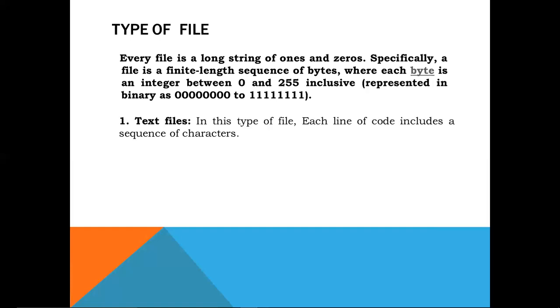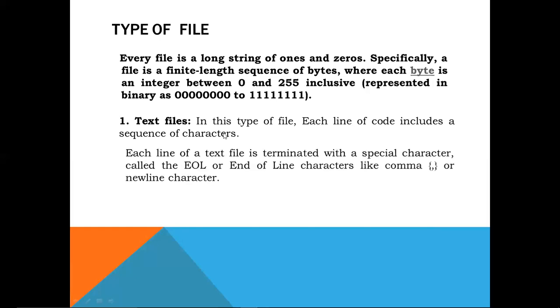So the first type is the text file. In the text file, each line includes a sequence of characters. Mind it, each line includes the sequence of characters. It means that whatever we write inside the file will be a sequence of characters, or we can say it will be in the form of a string. Each line of a text file is terminated with a special character called the end of line character, like a comma or a newline character.